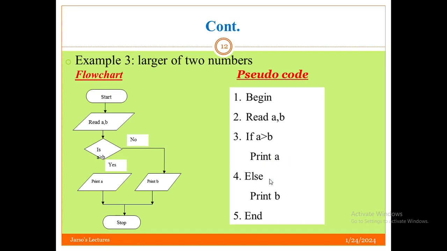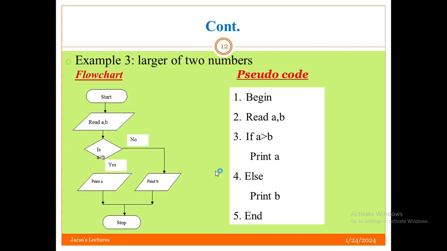Else, meaning if A is not greater than B, or if B is greater, print B. Then we end our pseudocode. This is the difference between pseudocode and flowchart. A flowchart is a diagrammatic or geometric representation of an algorithm, and this one is the algorithm written in different informal statements.